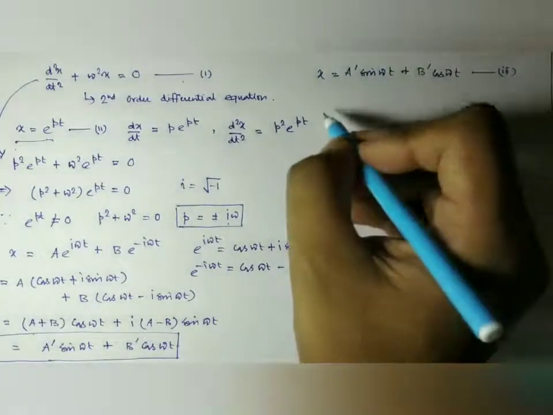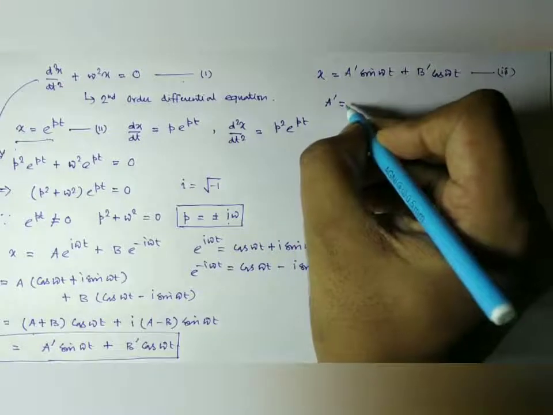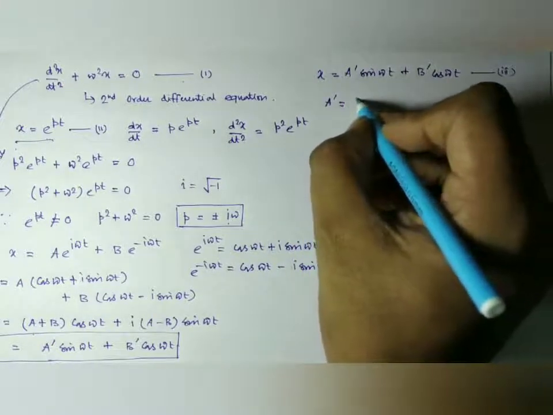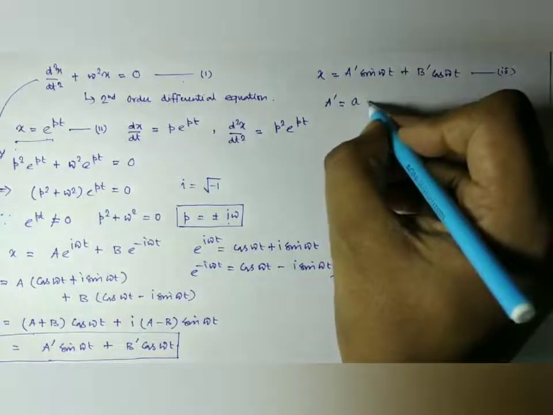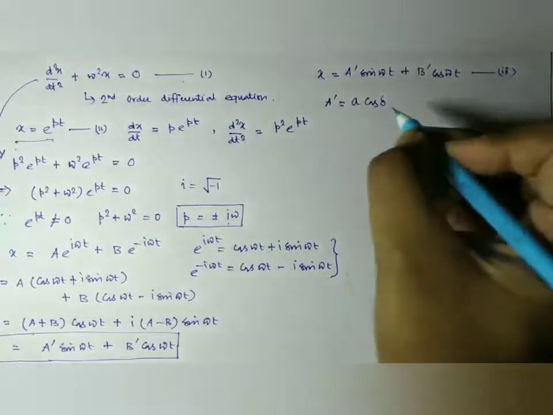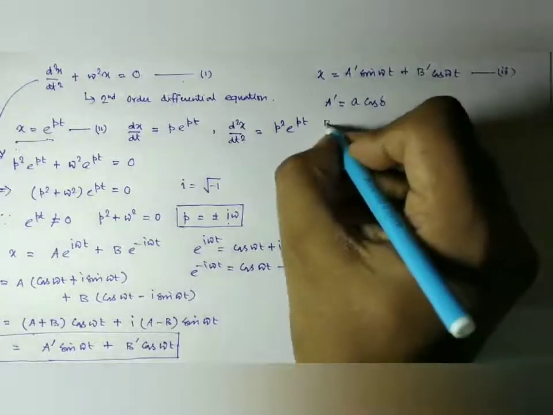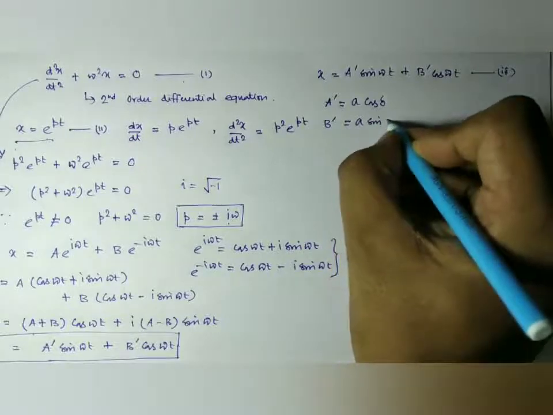Suppose this is number 3, and take a prime equal to some A cos delta and b prime as A sin delta.